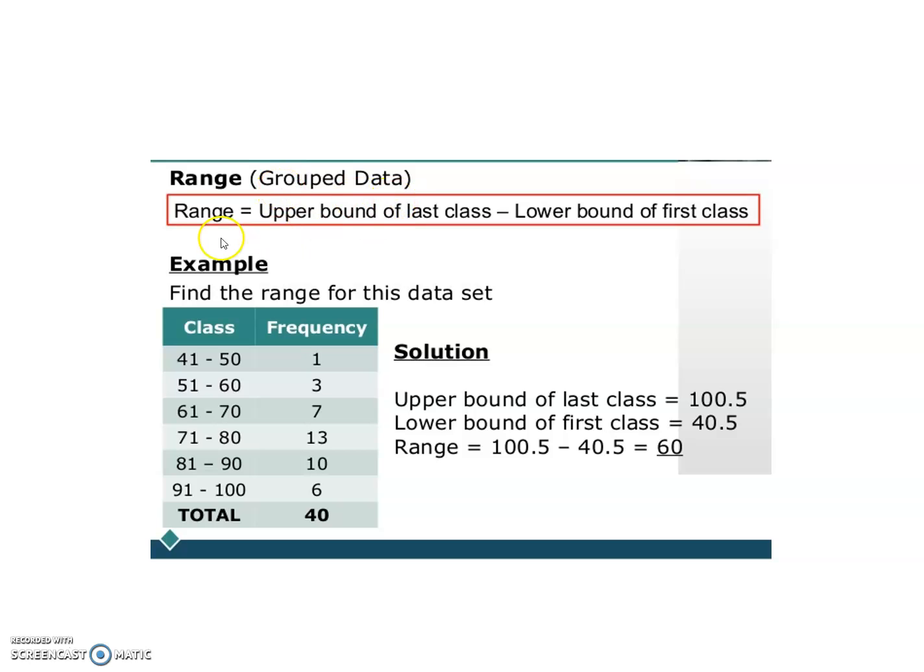Range, grouped data. The range is the upper bound of the last class minus the lower bound of the first class. Again, the example: find the range of this data. 41 to 50, 51 to 60, 61 to 70, 71 to 80, 81 to 90, 91 to 100. Frequency 1, 3, 7, 13, 10, 6,